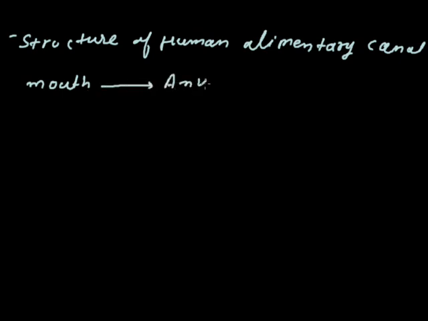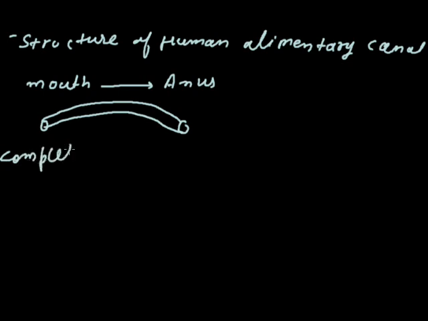It means it is a pipe consisting of different structures, different glands, and different kinds of digestive passages. This whole pipe is known as alimentary canal. This is known as a complete alimentary canal, where we can see the mouth and anus.